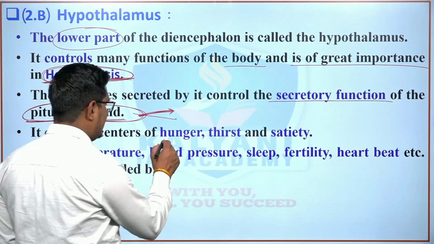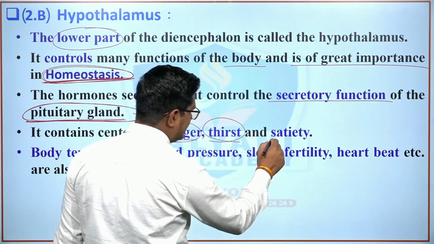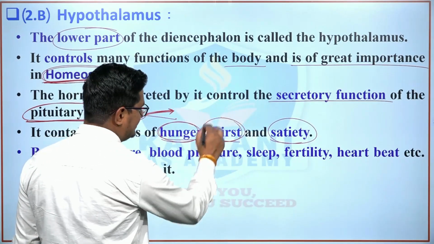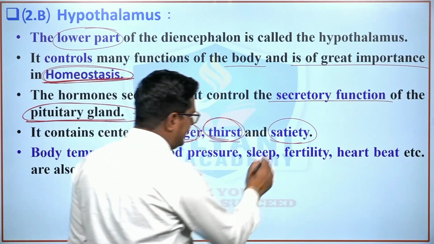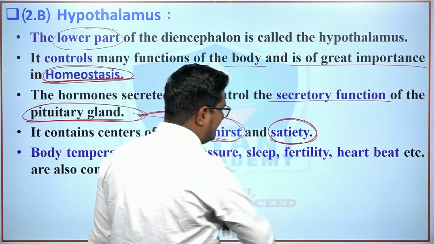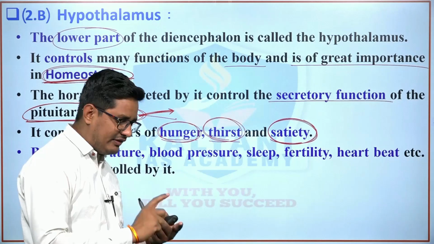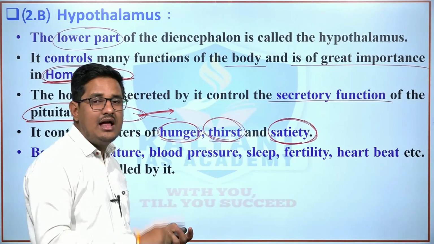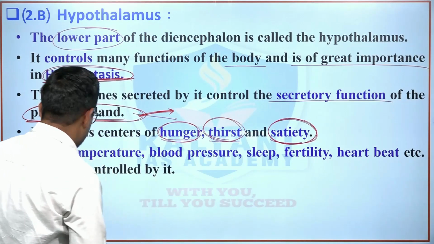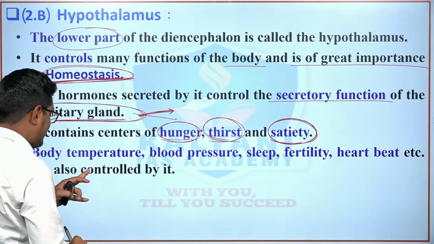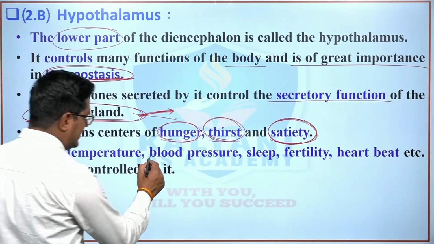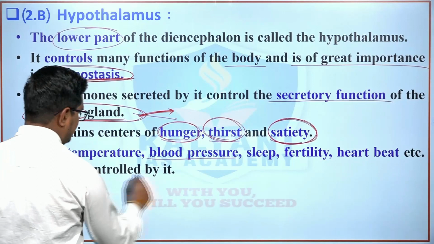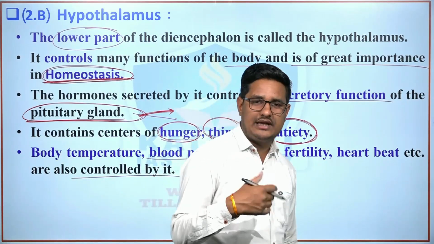It contains the centers of hunger, thirst and satiety, right? So the centers of hunger, thirst and satiety, right, are in the hypothalamus. Whereas the centers of logic, reasoning, memory, and willpower belong to the cerebrum, right? Along with the hunger and thirst centers, body temperature, blood pressure, sleep, fertility, and heartbeat are also controlled by the hypothalamus.